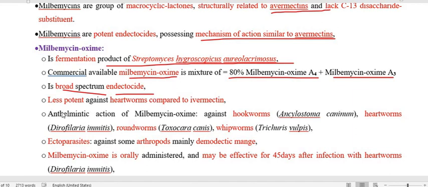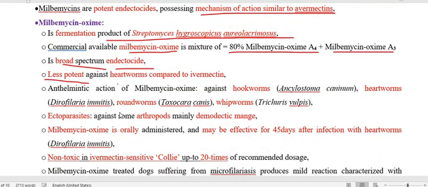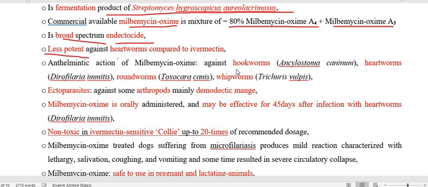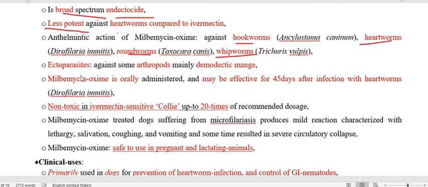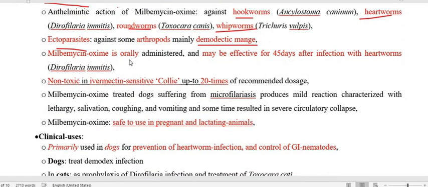Less potent against heartworm compared to ivermectin. They act against hookworm, heartworm, roundworm, whipworm, and also against ectoparasites like arthropods, such as demodectic mange. It is best administered orally, and is effective up to 45 days of the infection. So this is very important for heartworm, that is Dirofilaria immitis.